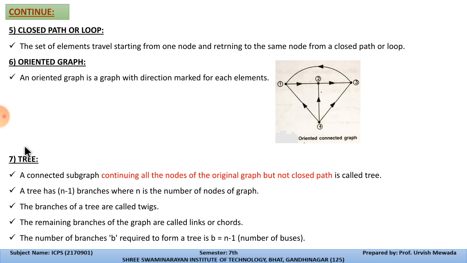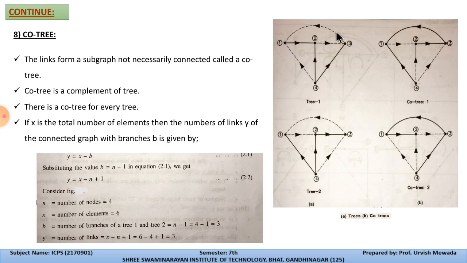Now the tree. Generally, a connected graph containing all nodes of the original graph but no closed path is called a tree. Here you can see the diagram. This is the tree. In this we have these three lines, and these three lines are not creating a loop.